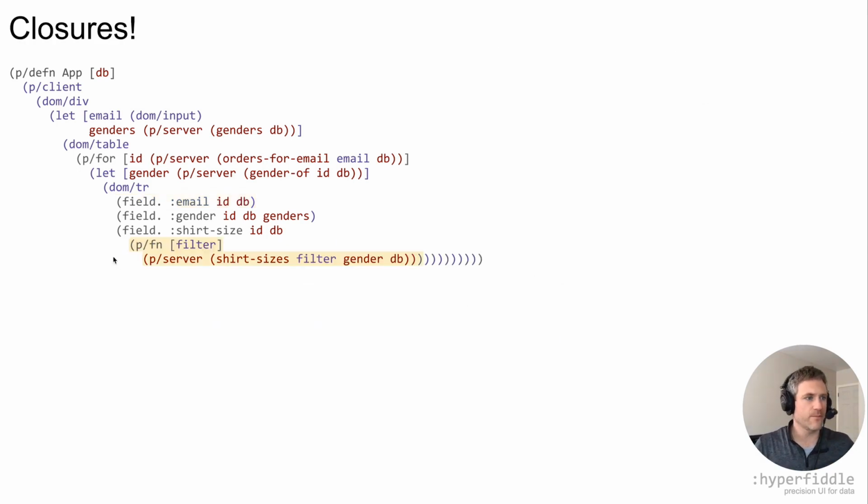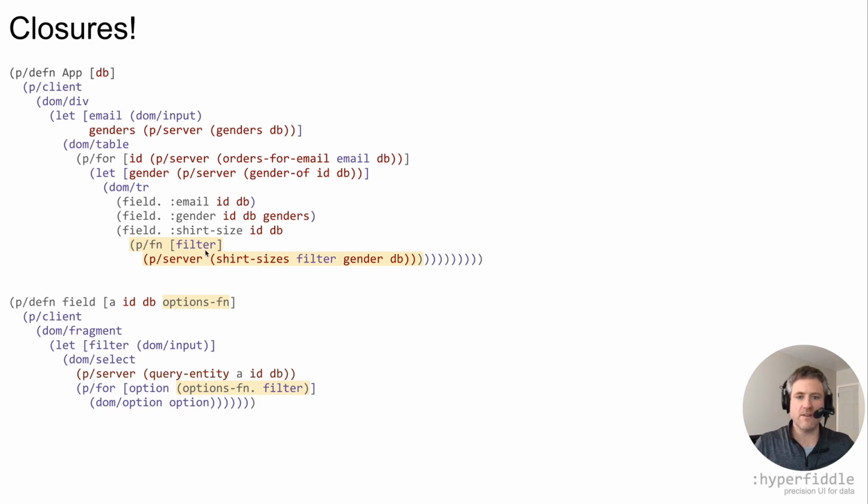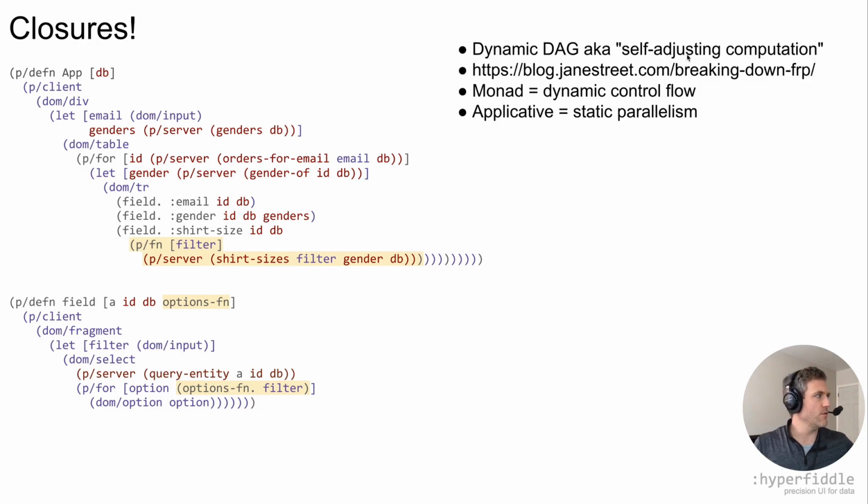Next is closures. Here's a closure. Quickly, the big idea here is that closures are higher order DAGs. A DAG is a value. Closures essentially pack up a DAG, pass it around as a parameter, and then splice it. The operation I just called splice is the monadic join operation. This computational model is called self-adjusting computation, and Jane Street has a helpful article explaining this.